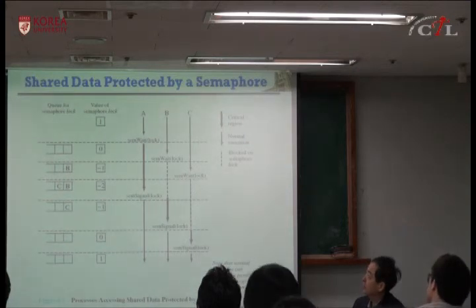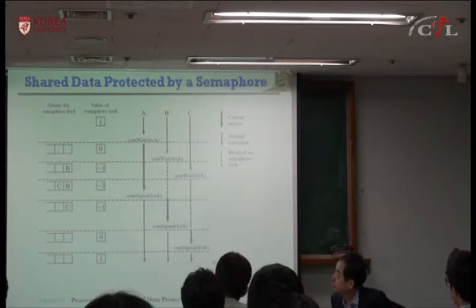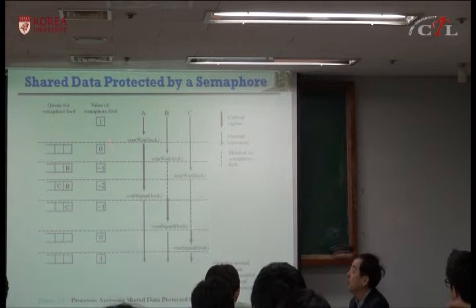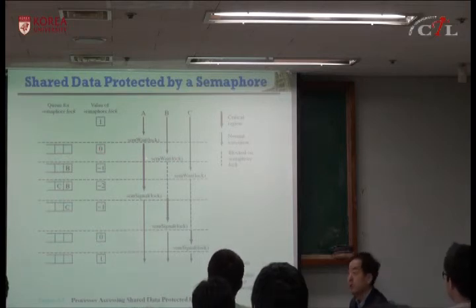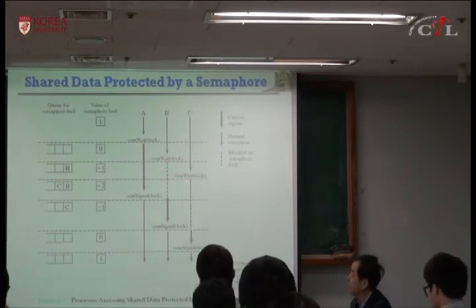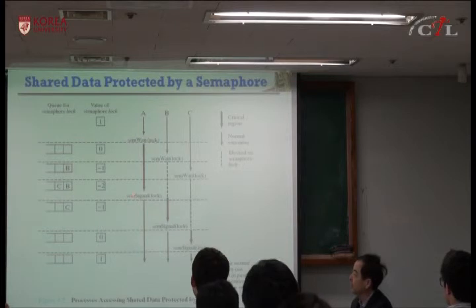Let's look at 3 processes. The semaphore variable is called lock, and it's initialized at 1. A performs wait, decrement to 0, so you succeed, right? 0 means you can succeed. You enter the critical section. Process B performs wait, you decrement to -1, you have to block. C performs wait, becomes -2, you have to block. The first one exits the critical section, performs signal.